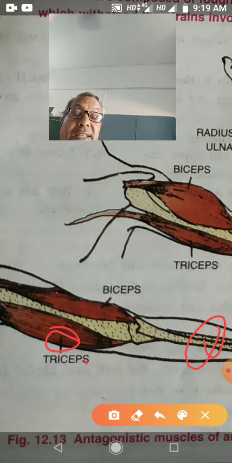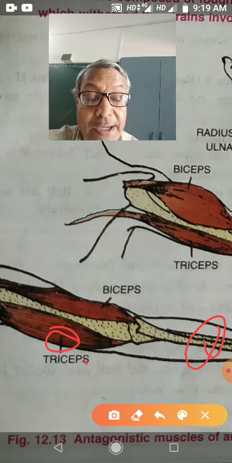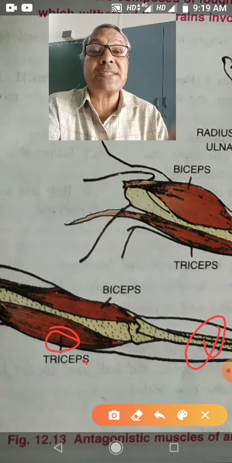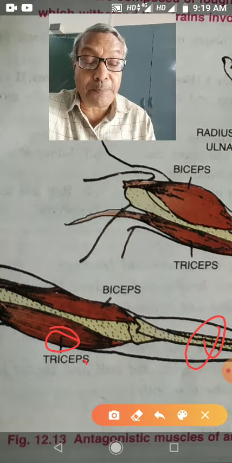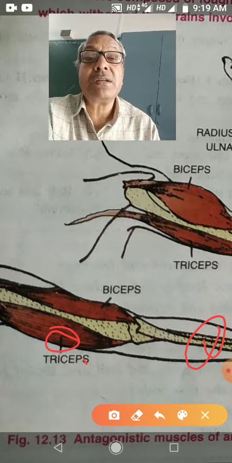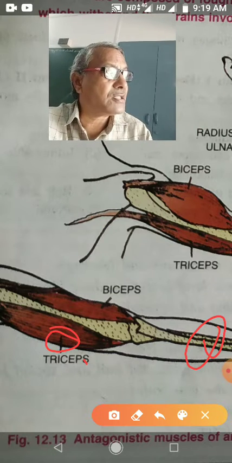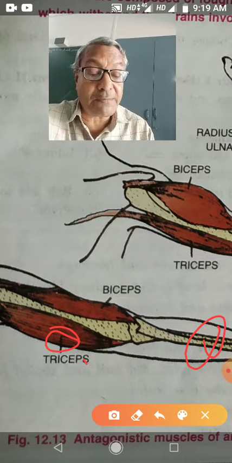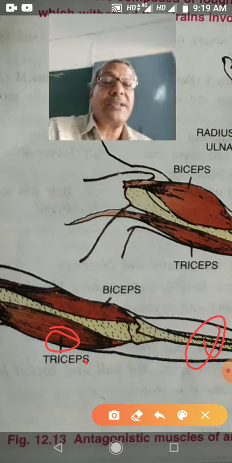So these two muscles are antagonistic muscles. In our body, such types of muscles are found which are causing opposite movement. One muscle will change the position, and then the other muscle will help to bring it back to the normal position.